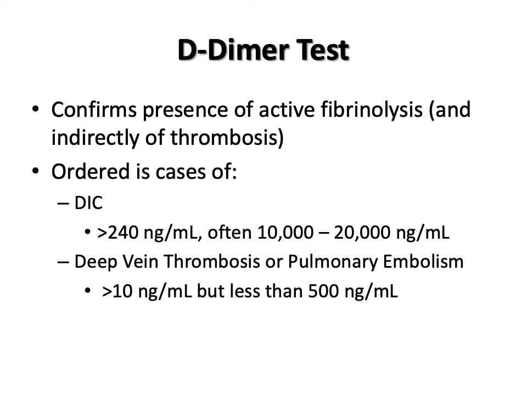Increased values are consistent with DIC, systemic fibrinolysis, deep vein thrombosis, pulmonary embolism, and thrombolytic therapy, but the levels vary between conditions. In DIC, though, the levels are much, much higher.